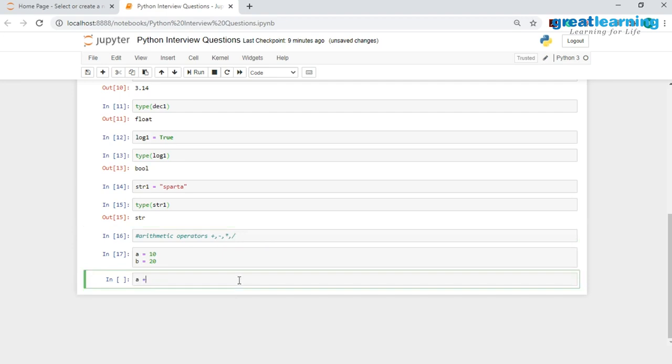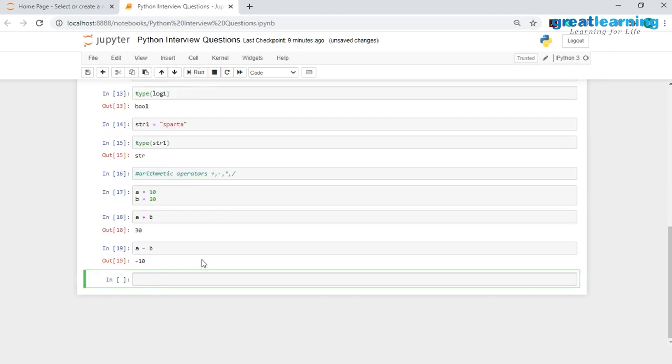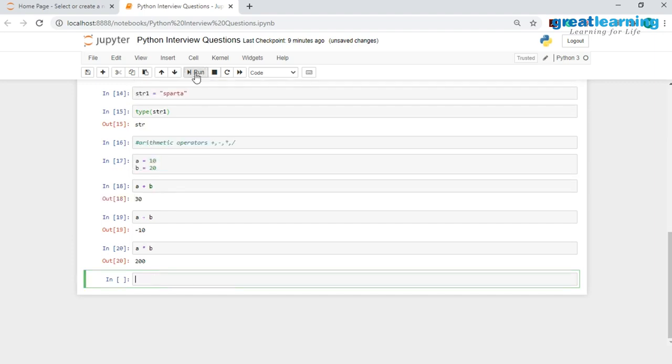If I want to perform the addition operation, I'll just have a plus b over here, and as you see, I have successfully added a plus b, which is 10 plus 20, and I get the result 30. Similarly, to subtract two numbers, I will have a minus b, and in the result I get minus 10 because 10 minus 20 is minus 10. Then to multiply two numbers, I have a into b, and when I run this I get the value 200 because 10 into 20 is equal to 200.